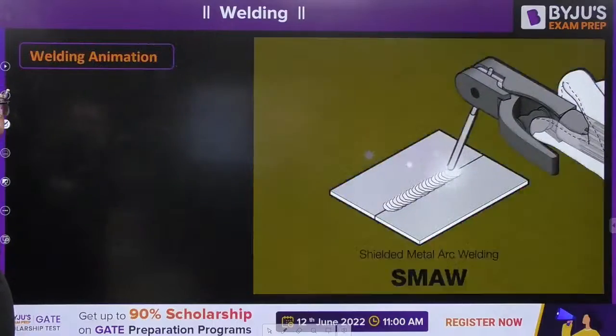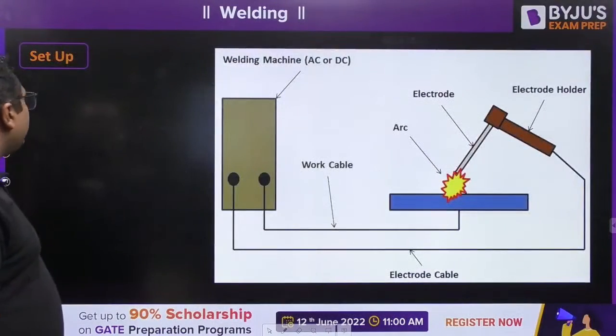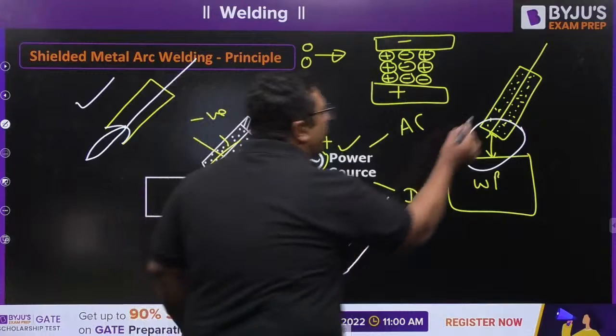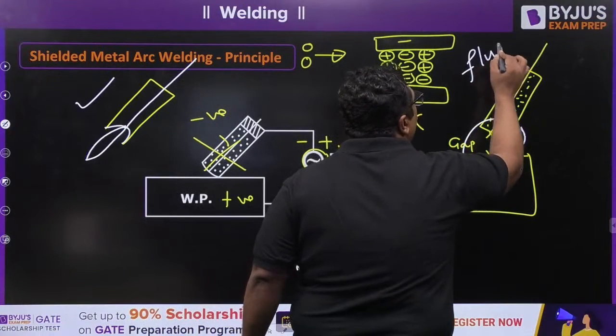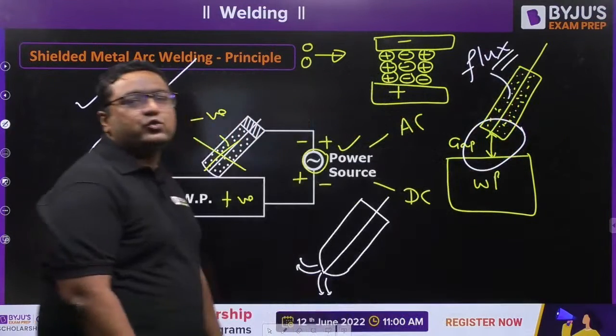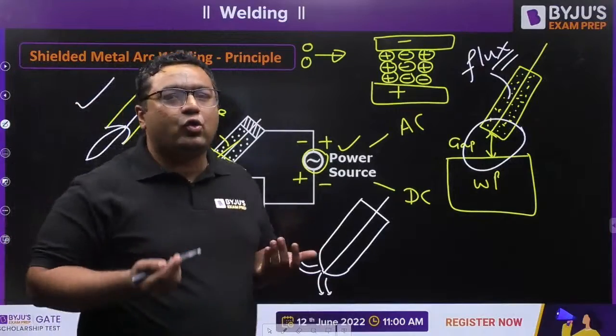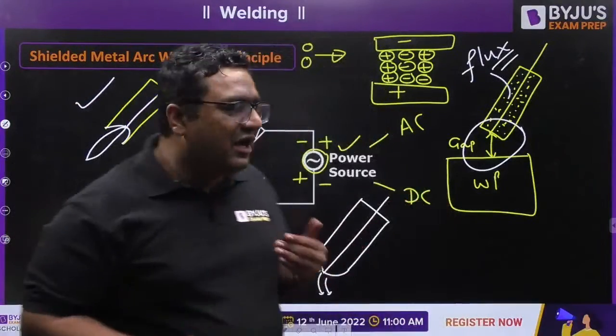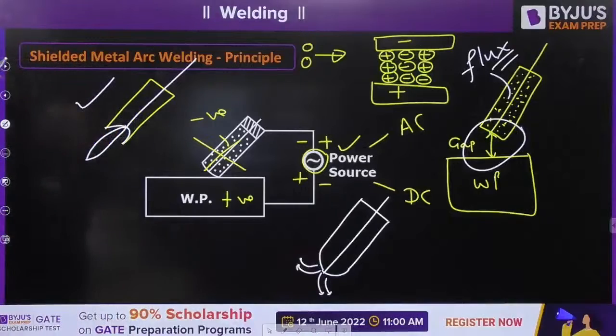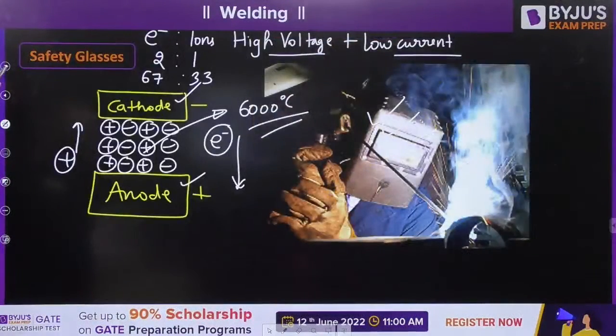Now my dear, you must ask me one thing, sir, why are we using this flux material? There should be some function of flux, otherwise why are we using it? Why not use only the electrode wire? So my dear, everything has some reason. Don't worry, we will talk about all the things one by one.